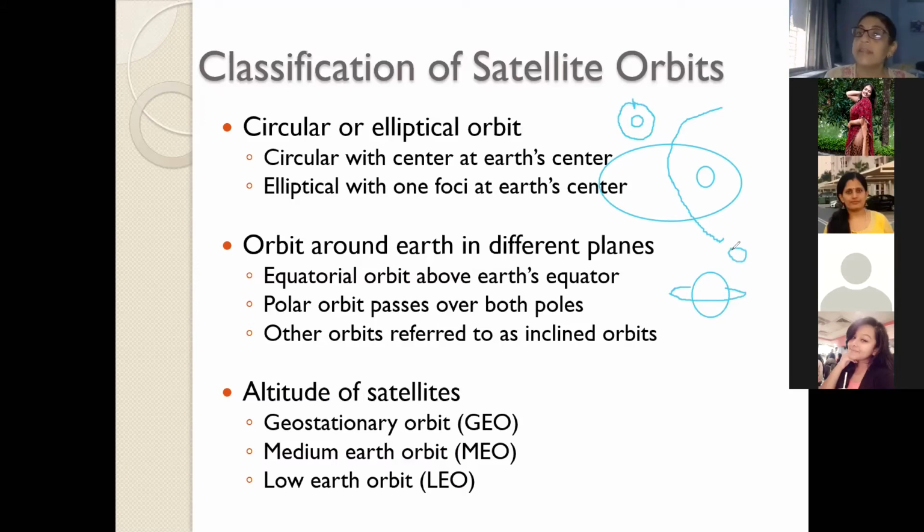That is called an equatorial plane or equatorial orbit, on the equator, with 0 degree inclination. Now suppose this orbit has an inclination of 90 degrees, that is, it is perpendicular to the equatorial plane. We call it a polar orbit.